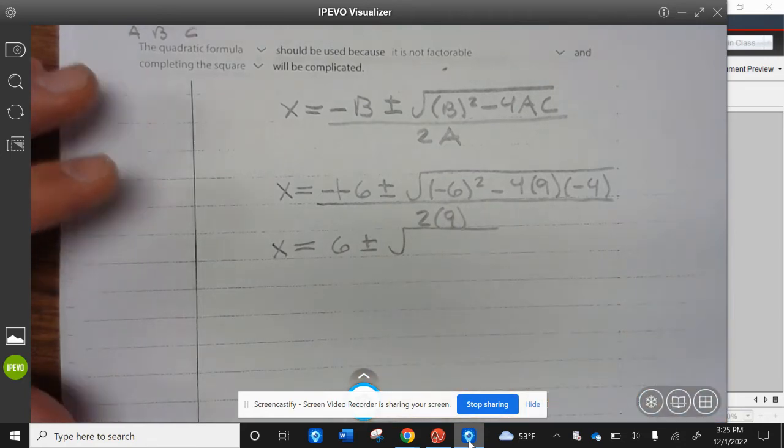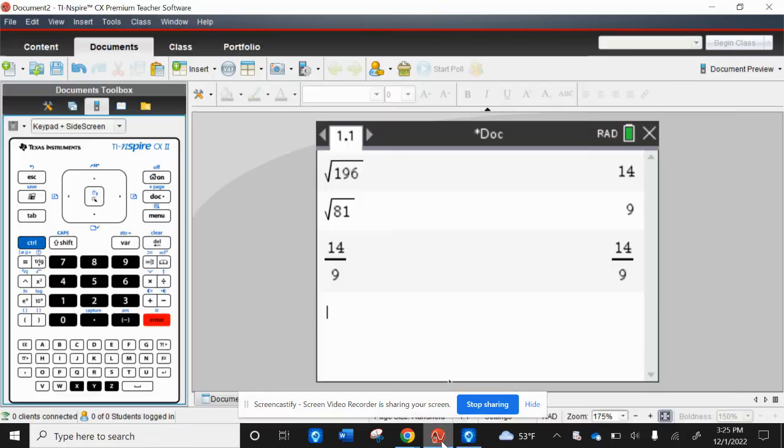Let's go ahead and plug the discriminant in the calculator. Let's delete our previous work. So parentheses, negative 6 squared minus 4 times 9 times negative 4 is 180.